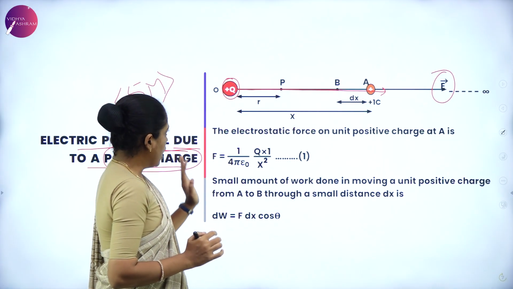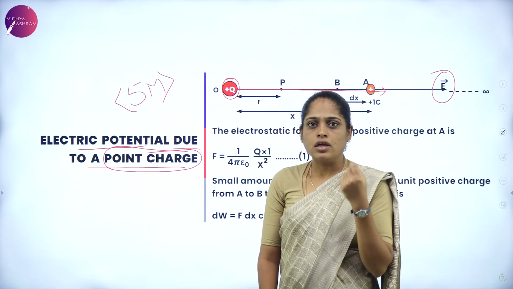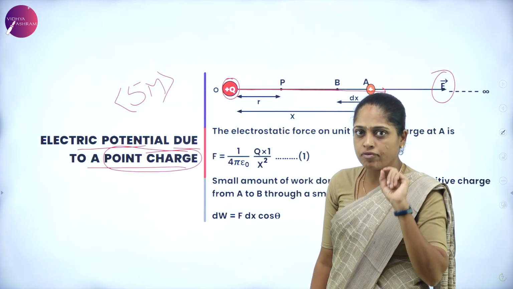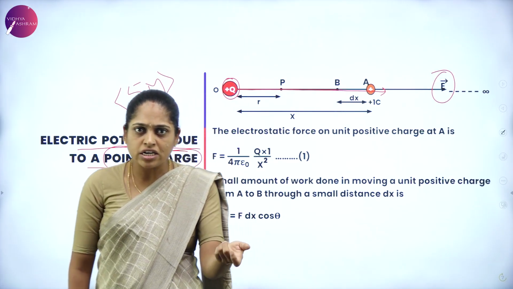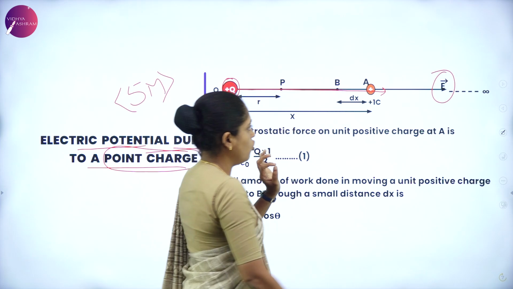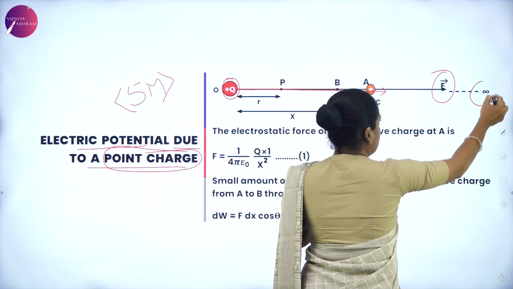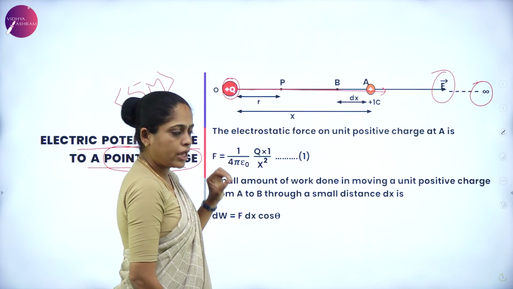Now, to derive the potential, you know that the potential is nothing but work done. That work done is a charge brought from infinity to a point. Therefore, you have to represent the infinity. Infinity to what point are you going to take the charge?